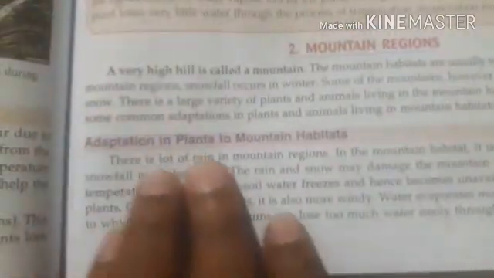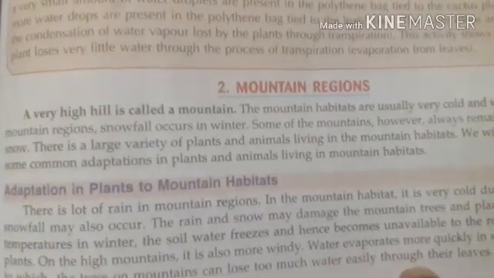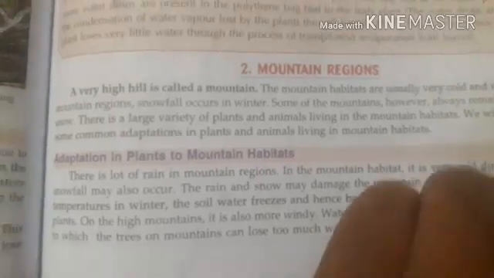When you come to the mountain region, actually mountain region is very windy and very cold. Snowfall occurs in the winter, so the animals and plants should have special kinds of adaptation. If you look into the plants, the trees of mountain habitat have a special adaptation, that is sloped branches and sloped leaves. The sloped leaves and branches help the plant to slide off the snow. Whenever snowfall occurs, the snow will slide off the plants. So that is the adaptation seen in the plants.